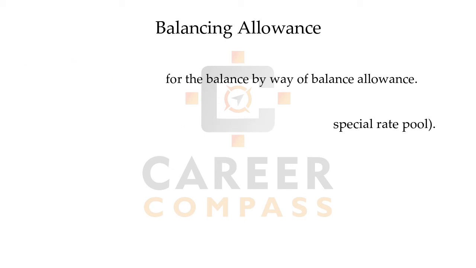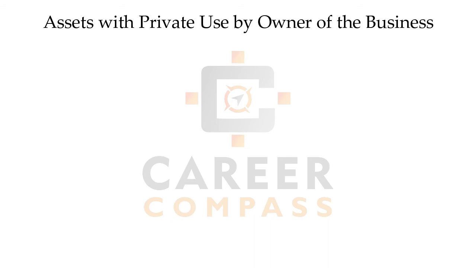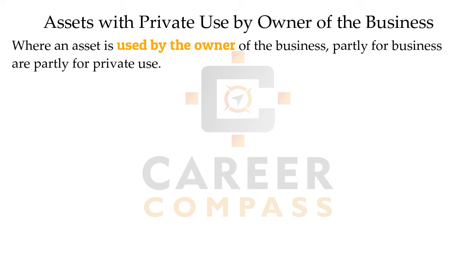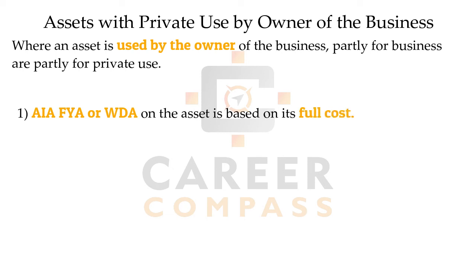Then, students, the next topic we have is the private use by owner. It may be possible, students, that any asset bought by the business may have some private use, but here we are talking about just private use by the owner only and not the employee. When we apply the allowances, it will be on the full value of the asset, but in the column of the allowances, only the business use proportion will be allowed.